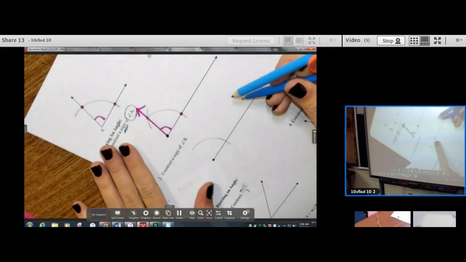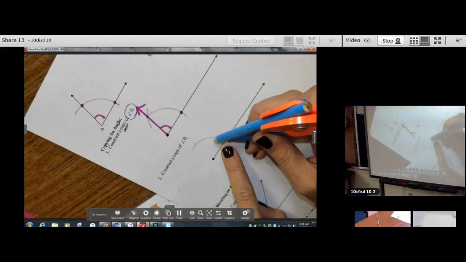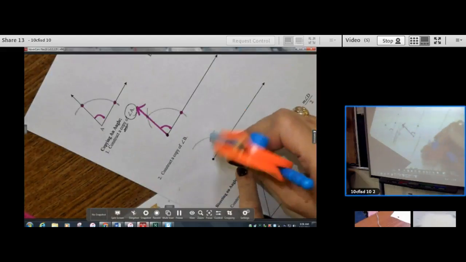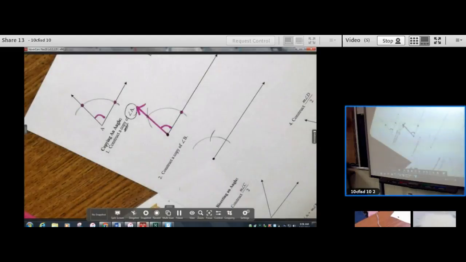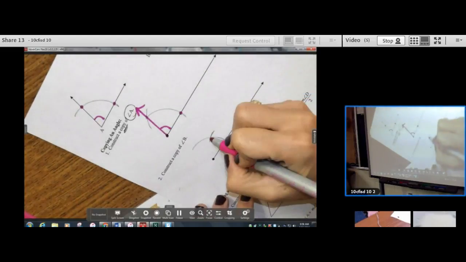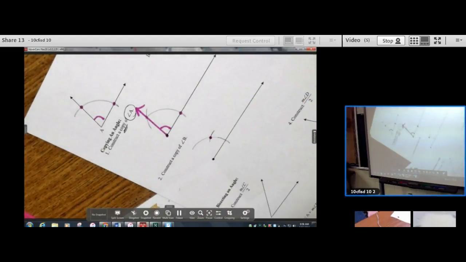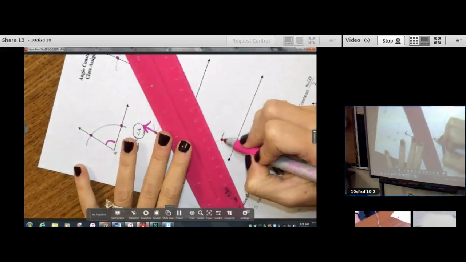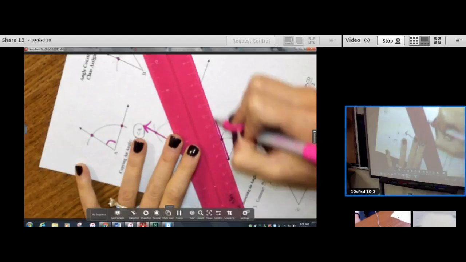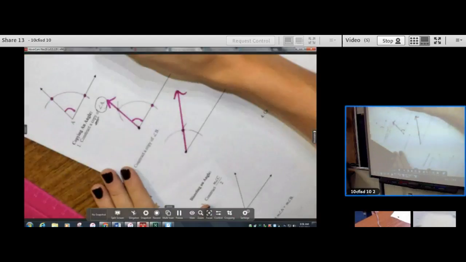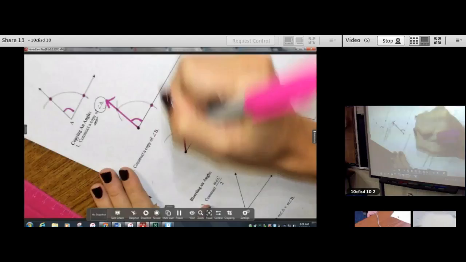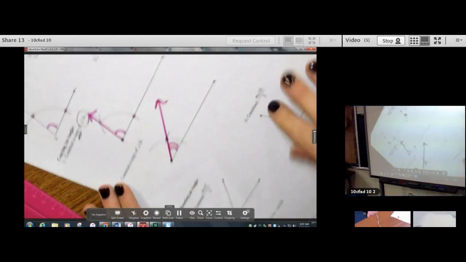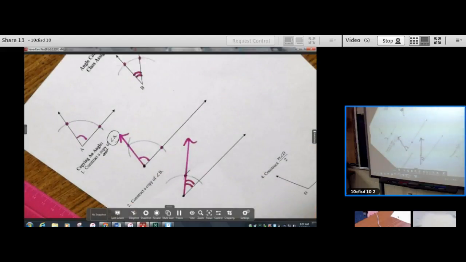Now we come down here to this part right here. We put our needle on the intersection, and we make that opposing arc. That arc hits the arc we already drew. It intersects it at that point. And then I use my straight edge, and I connect the end point to the point created. And I have an angle. I'm going to use a double arc this time. I have a new angle that's the exact same measure as angle B. There we go. They match. I put double arcs to show that they match.